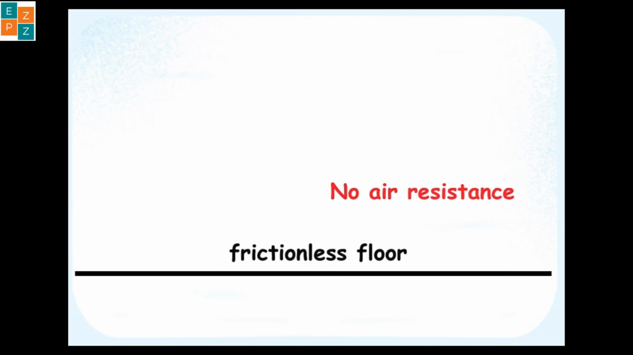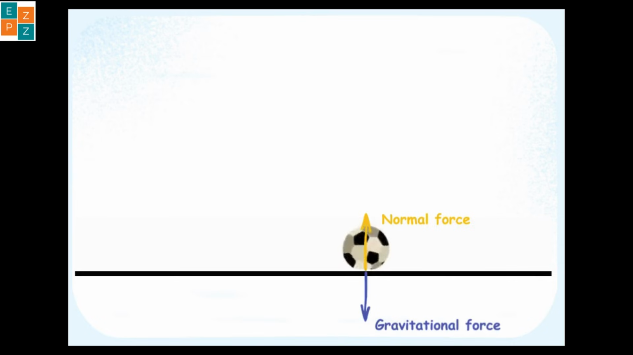Let's make it even more interesting. Assume that this straight horizontal line is a frictionless floor and there is no air resistance. The ball appears from the left of your screen and moves towards the right at a uniform velocity. The only two forces acting on the ball are the gravitational and normal forces, which net each other out. In this setting, will the ball ever stop moving?